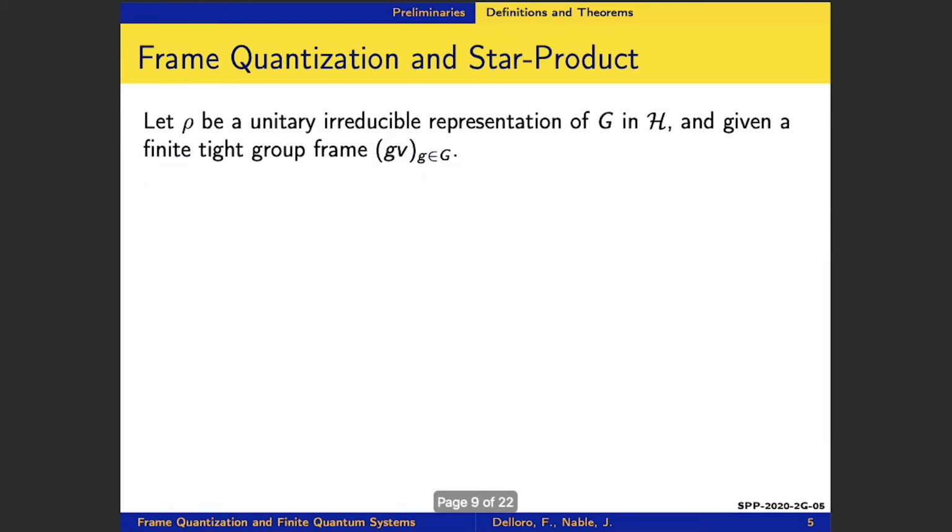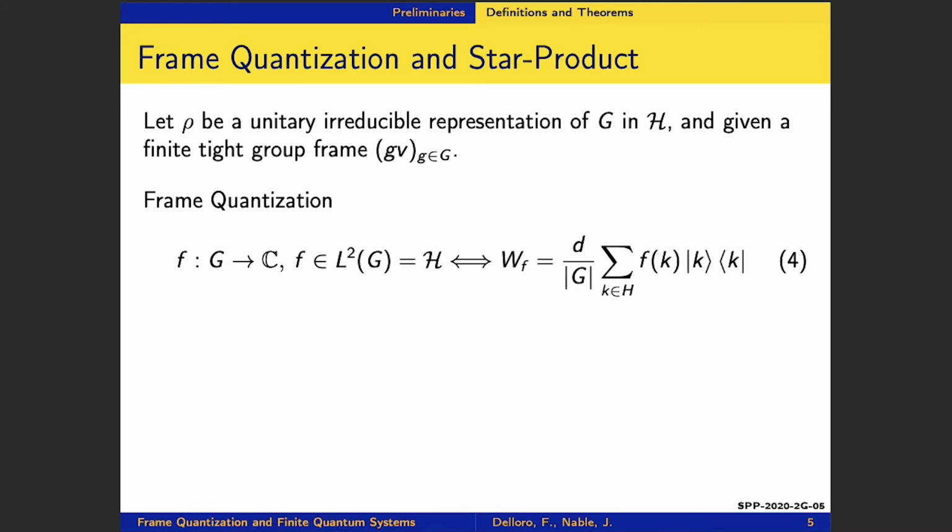If ρ is a unitary irreducible representation of G in H and a finite group frame is given, the recipe for the frame quantization that we are adapting, due to the resolution of identity, is given by 4. So for every complex valued function f, there is an associated Weyl operator W sub f, where D is the dimension of ρ. So the star product is the composition of two Weyl operators given in 5.